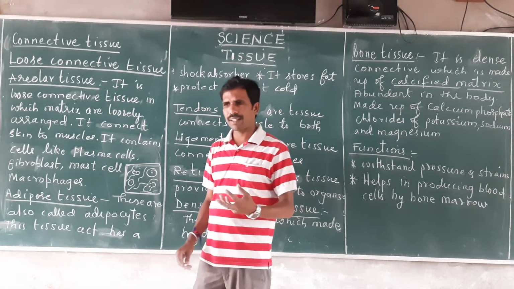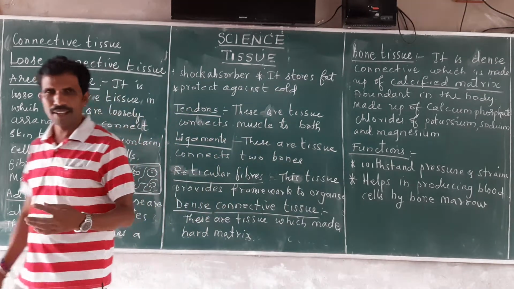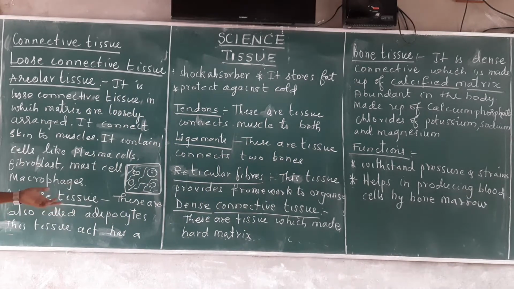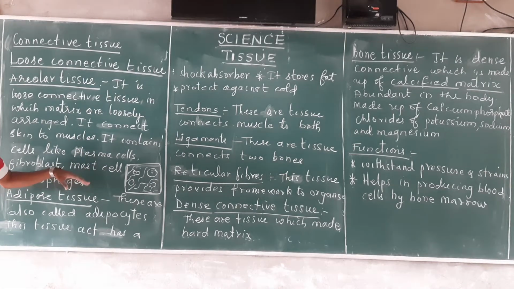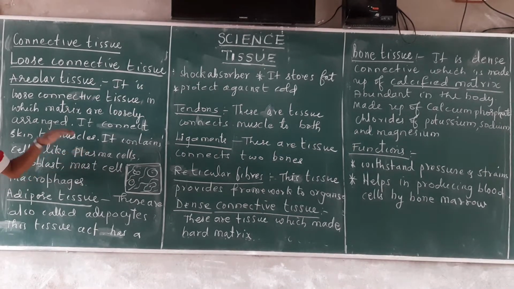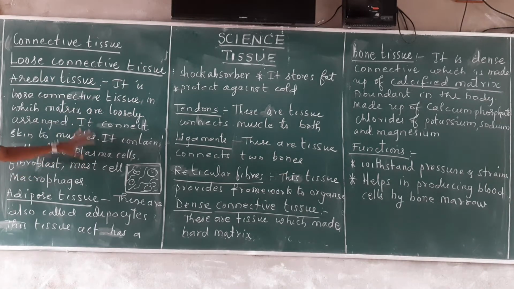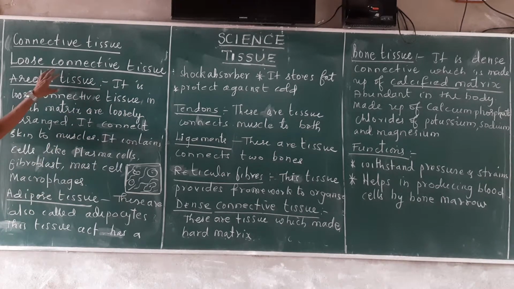Areolar tissue provides a framework, and it is also protective and secretive in nature. It connects various parts.